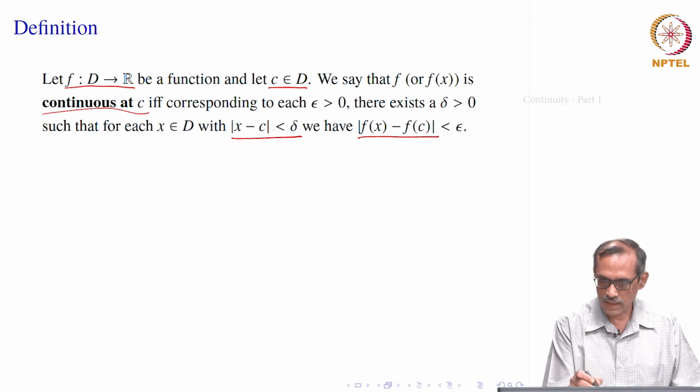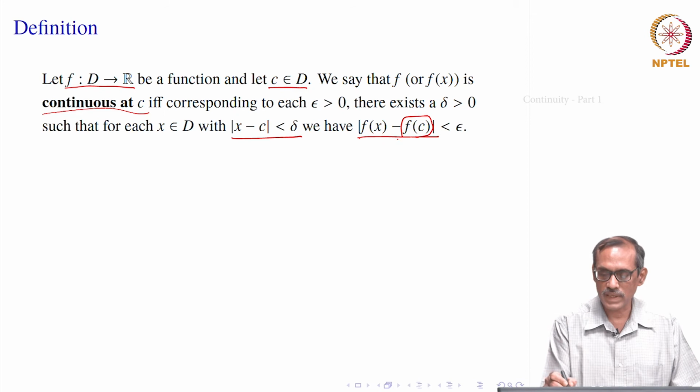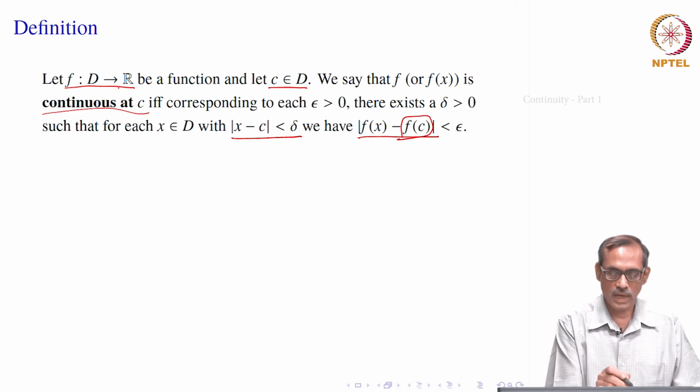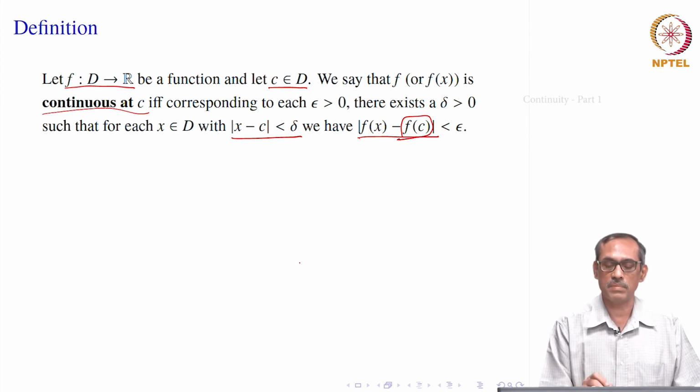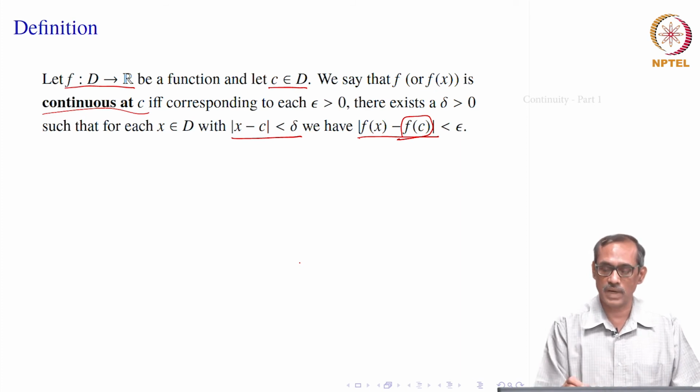So, that is how it will go. Now, you see that this definition is exactly the same as in the definition of limit, when instead of f c it was L. So, a function f x is continuous at x equal to C, C should be in the domain, whenever the limit of f of x is equal to f of C. So, that includes many things, that the limit should exist, the function should be defined at C, of course C belongs to D, so it is defined.